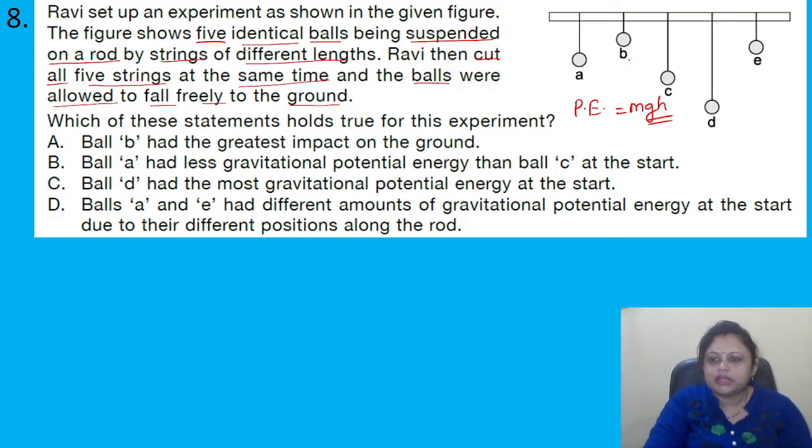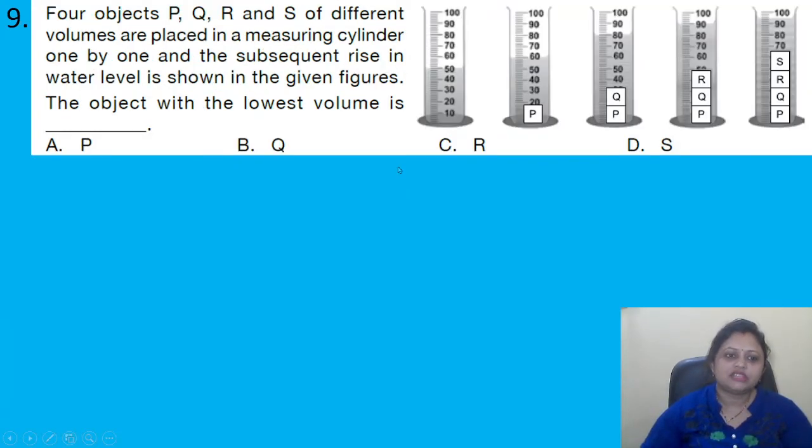So what do you think? Yes, which one is having more height from the ground? It is B. So B will have more potential energy. So here the correct answer is option A. Ball B had the greatest impact on the ground. Got it? Coming to the next question.